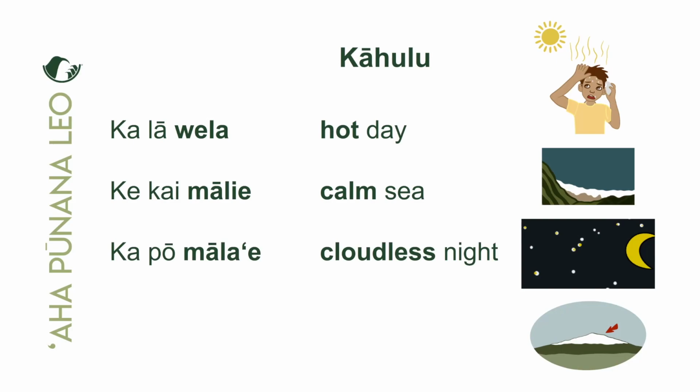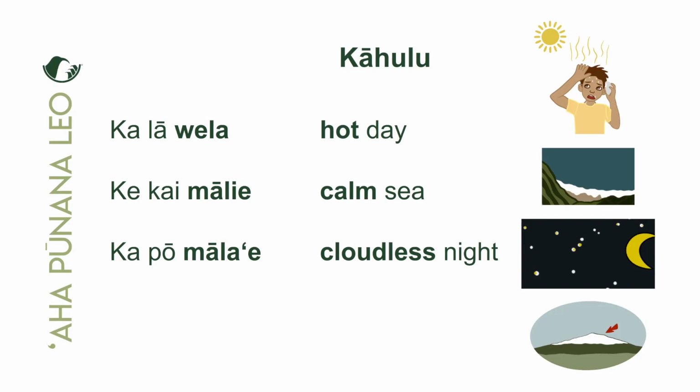Maikaʻi, the next one, kapō mālae. Okay, so mālae is the descriptive word describing what kind of pō it is. Yeah, what is pō again? Night, we can see in the image. We also see the translation. So to say a cloudless night, we would say kapō mālae.